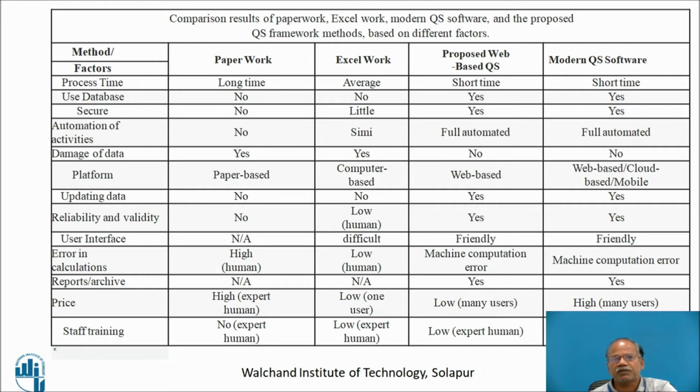Then in case of the Excel work onwards, we are using computerized base. In proposed network based work, we are having web based work, and therefore there is security because it is not device dependent. The same thing is true in case of the modern softwares like ERP softwares.